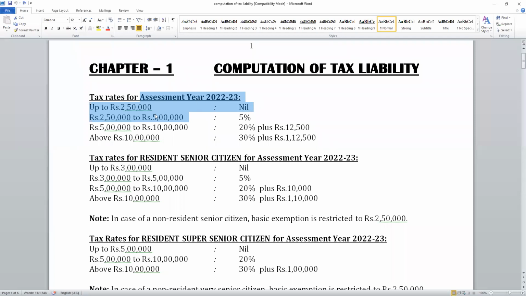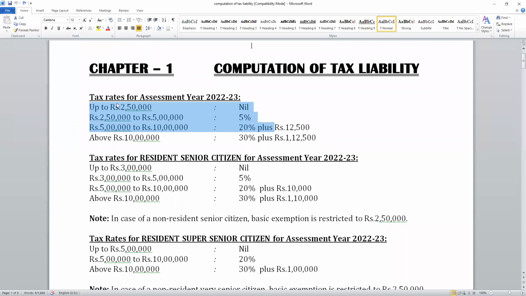See, what you said is only for those who have income less than 5 lakhs. Suppose a person has 10 lakhs income, you have to cross all these slabs. First 2.5 lakhs nil, then 5%, then 20%. If my income is 12 lakhs: first 2.5 lakhs no tax, next 2.5 lakhs 5%, then 20% above that.